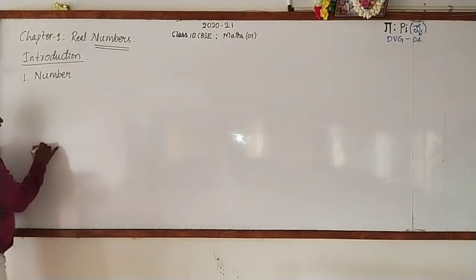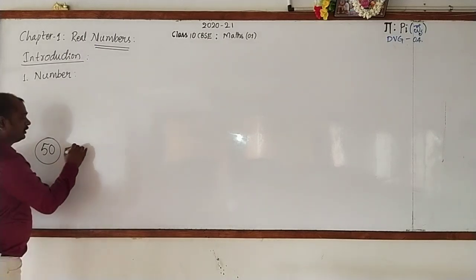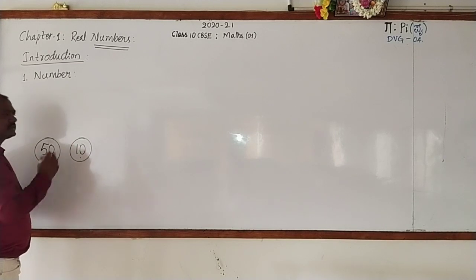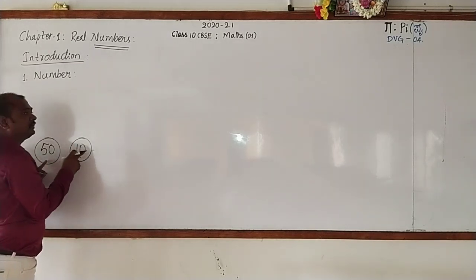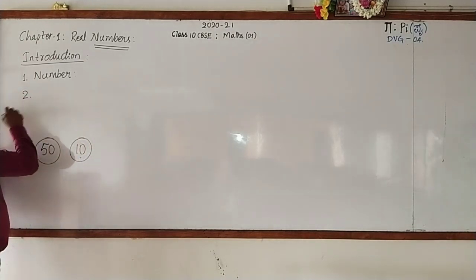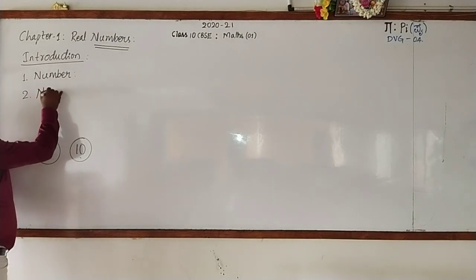If it is 50, you can write like this. This is the symbol used to represent 50. Then if 10 desks are there, 10, this is the symbol. These are the symbols used for writing numbers. Such symbols are called numerals.